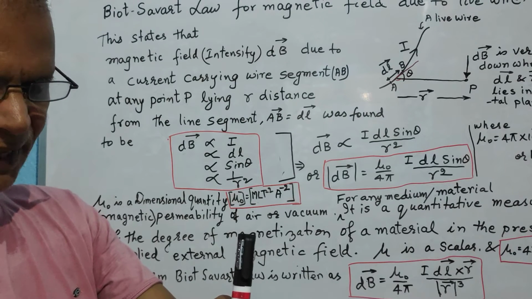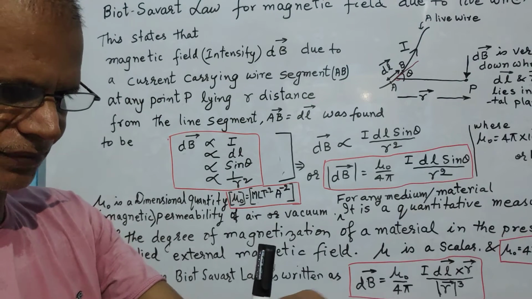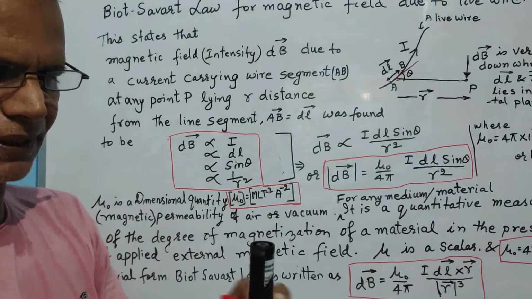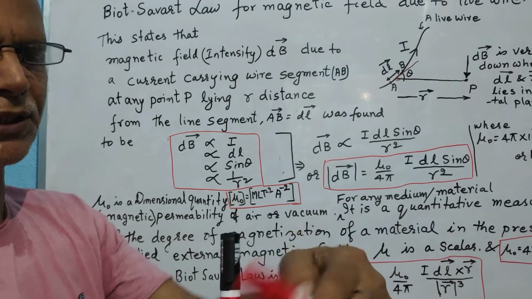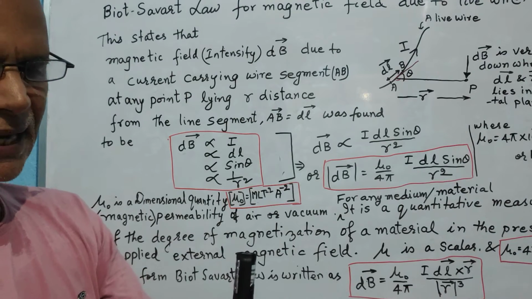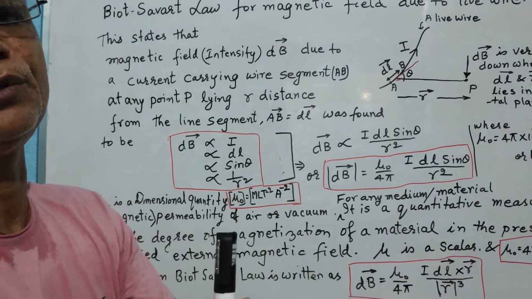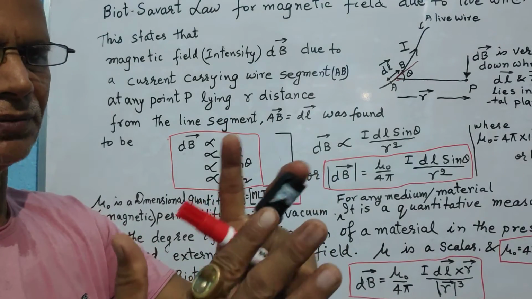So you can keep finding the tangent, and the direction of tangent will tell us the direction of magnetic field. Here you have something different, here you have something different. So everywhere what you have to do is simply draw the tangent on this curved finger at that point, and that direction will give you the direction of magnetic field produced due to the line segment, the wire carrying current.